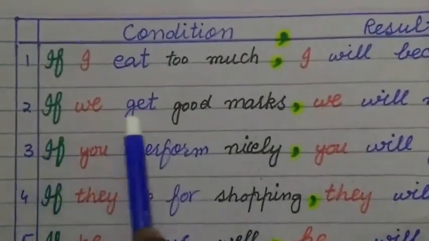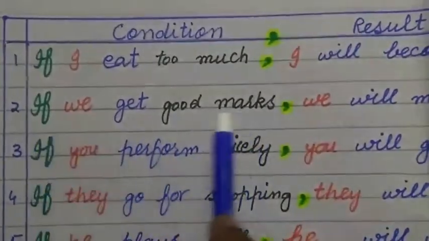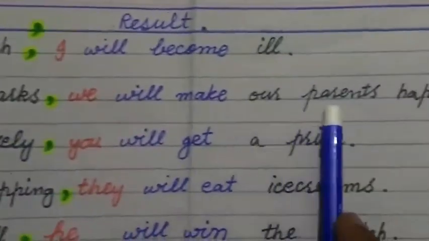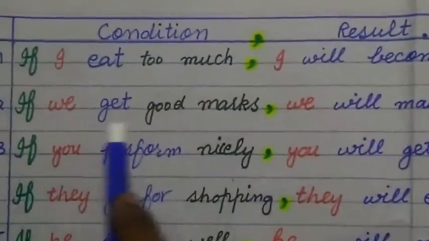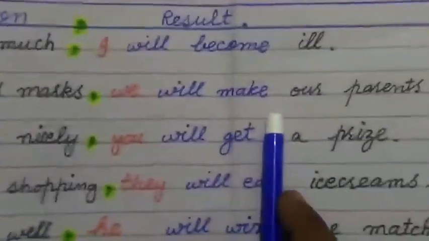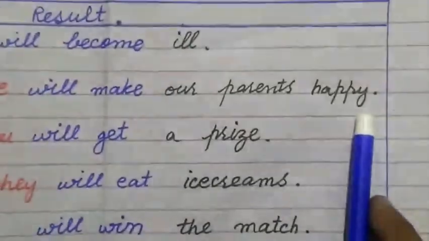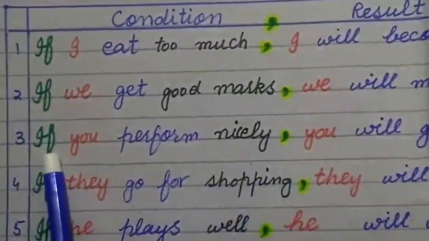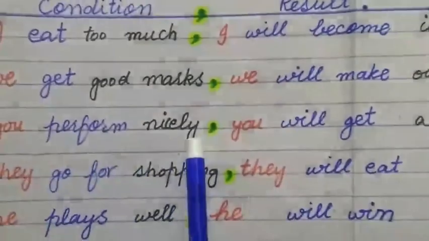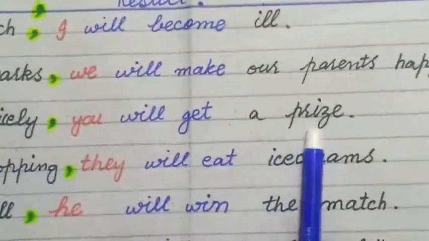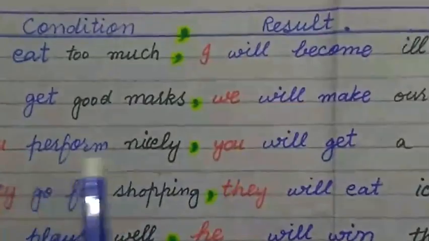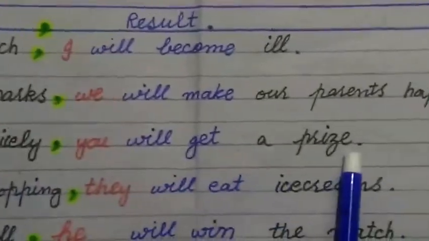The second sentence: if we get good marks, we will make our parents happy. Sentence number 3: if you perform nicely, you will get a prize.